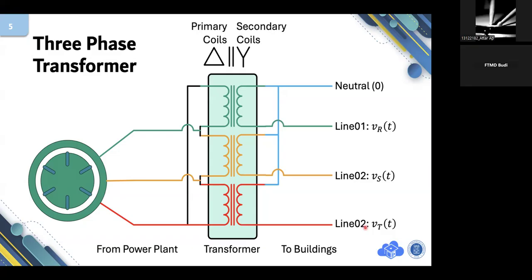That's why in industries, most likely you get three lines, and every single one of them is indicated by R, S, and T. This is what we call three-phase electric power, the three-phase electrical grid. All right. Up to this point, is there any question?